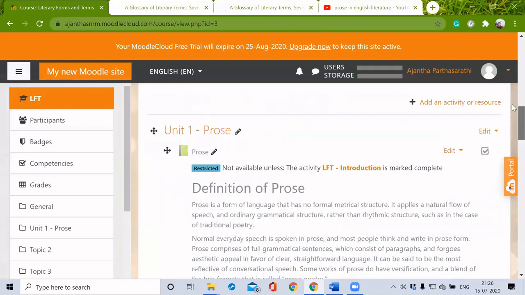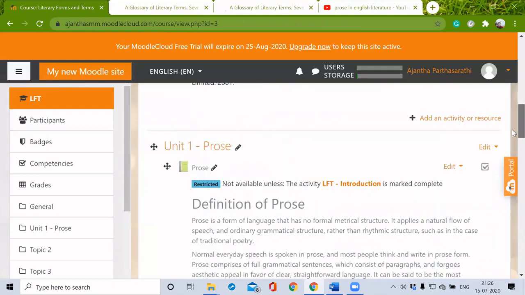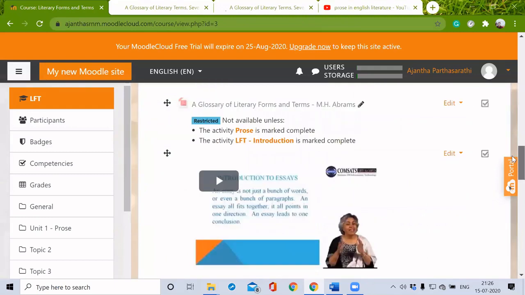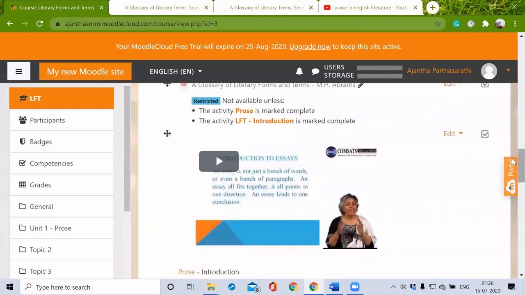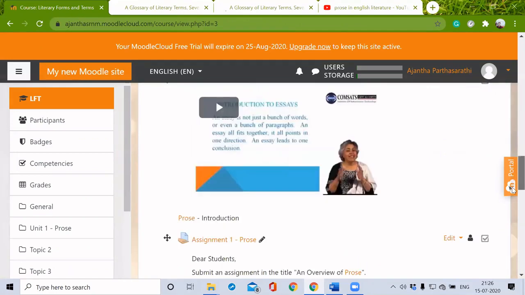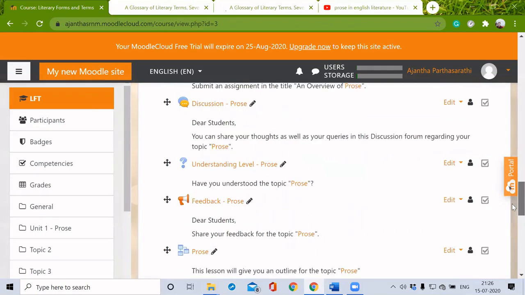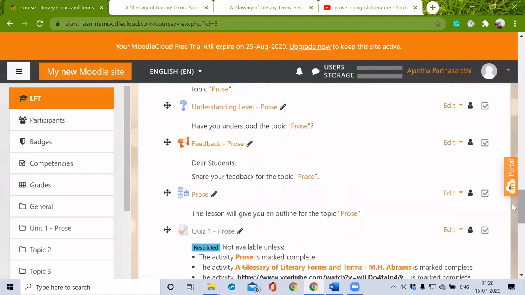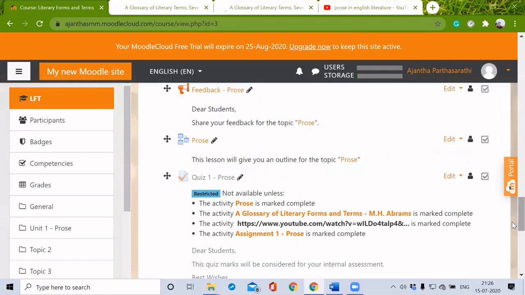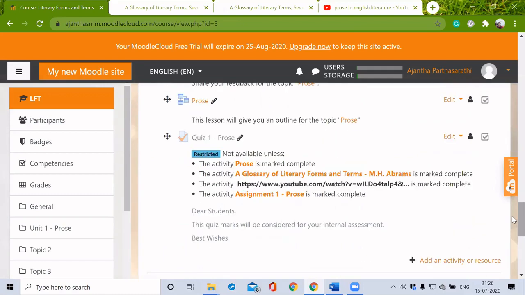So we have gone through how to add a book and how to add resources in the form of PDF files, PPT, or anything. We can share it here, and a video. And we have given some assignments and quizzes. Then we enabled some discussion forum as well as survey, and we enabled even a feedback, and we have given a lesson structure to our students. So this way we can add some activities to our course.